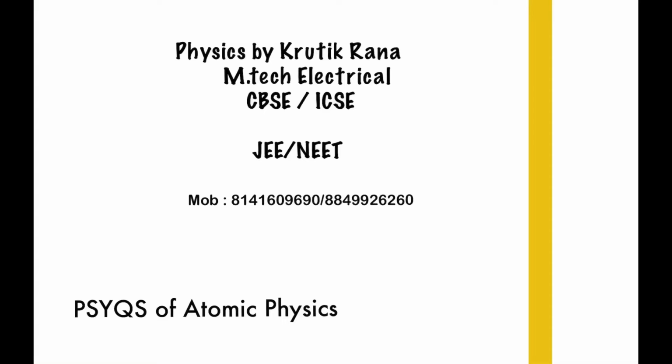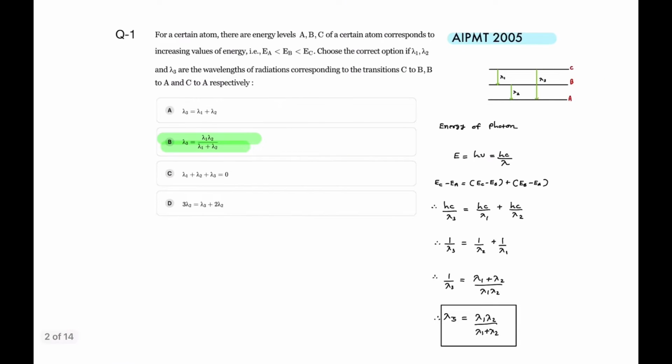About the previous year MCQ questions of atomic physics. The first question was asked in AIPMT 2005: for a certain atom, there are energy levels A, B, C of a certain atom corresponding to increasing value of their energy. That means EA is less than EB is less than EC.